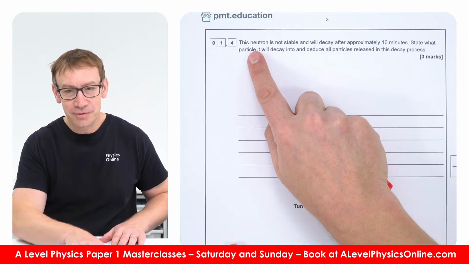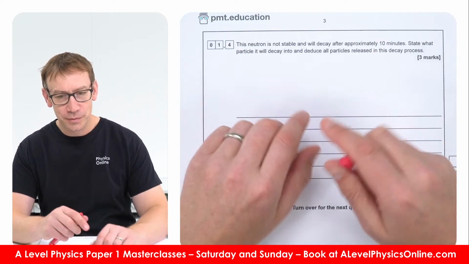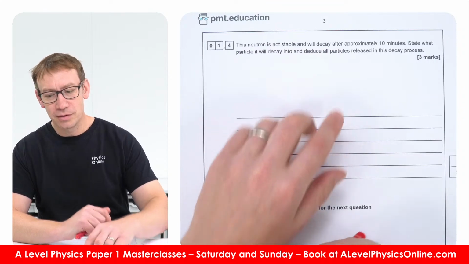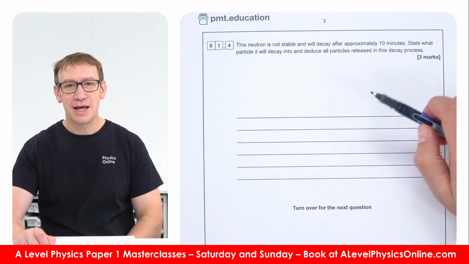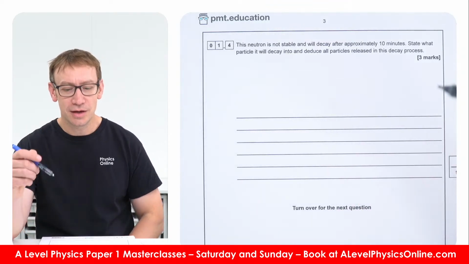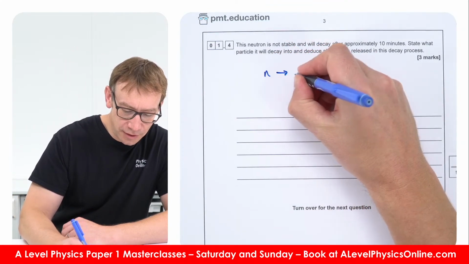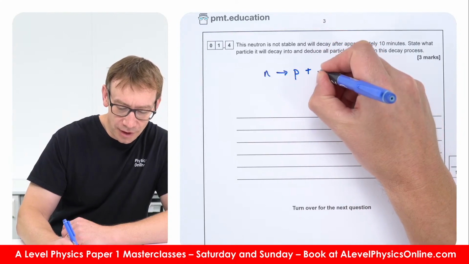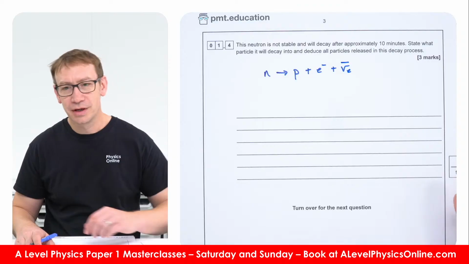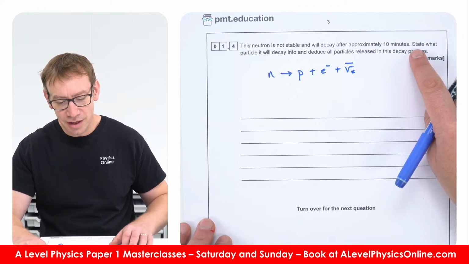It says, the neutron is not stable and will decay after approximately 10 minutes. State what particle or particles it will decay into, and then deduce all particles released. So what else would we be getting? This one here is an easy question, and you have to remember about the decay of the neutron. A neutron decays into a proton plus an electron plus an anti-electron neutrino. Now, I would have said state the particle it decays into.